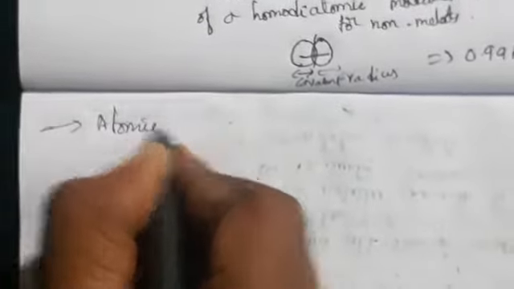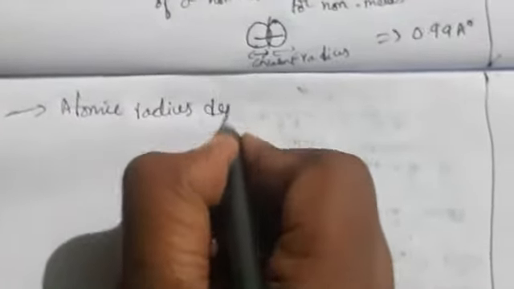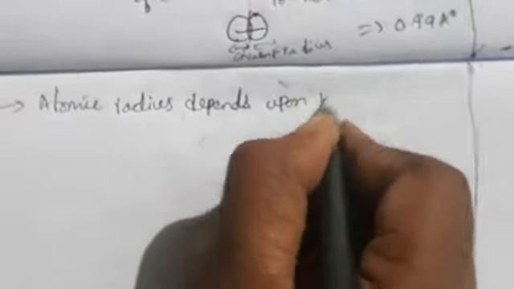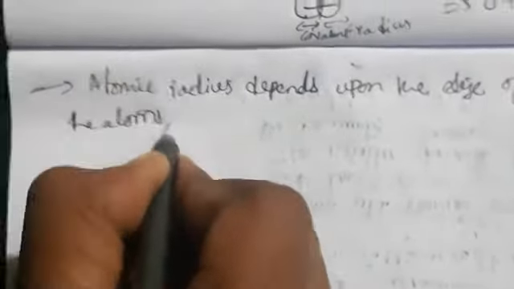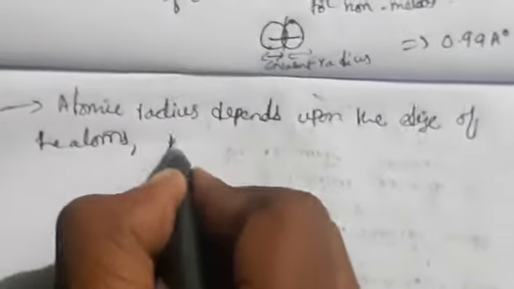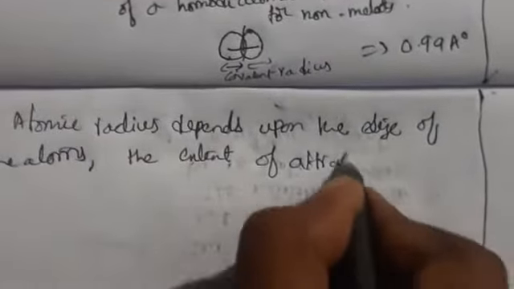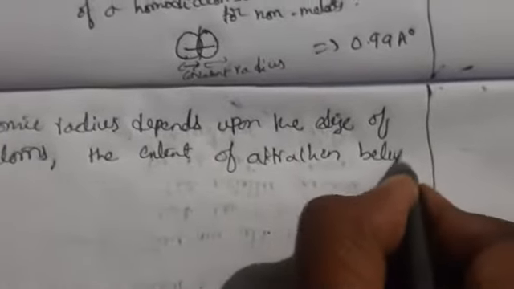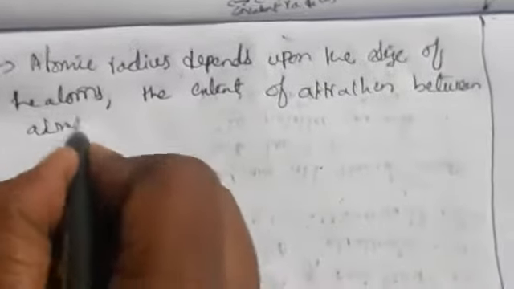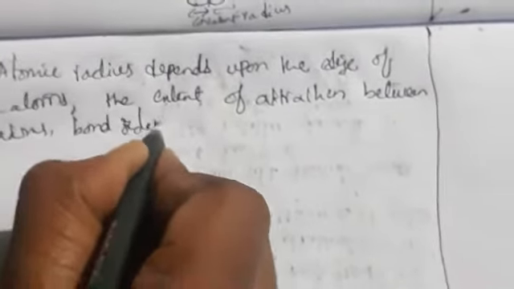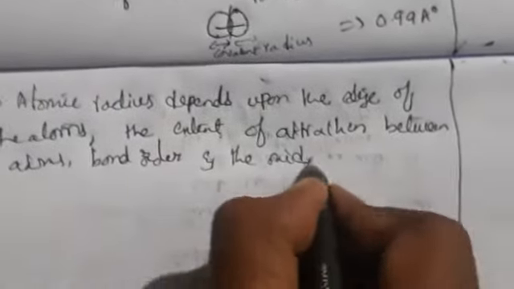These are divided. So generally this atomic radius, we can say, depends upon the size of the atom, and also the extent of attraction between atoms, bond order, and the oxidation state. So mainly the atomic radius depends upon the size of the atom.